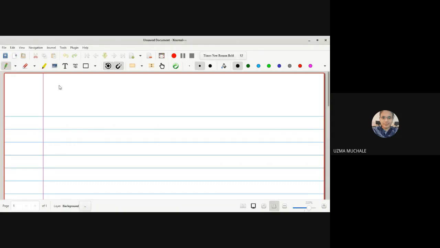What is the name of the topic? This is the last topic of our classical mechanics, kinematics of a rigid body. We are going to see this now. First of all, I will define what is a rigid body.